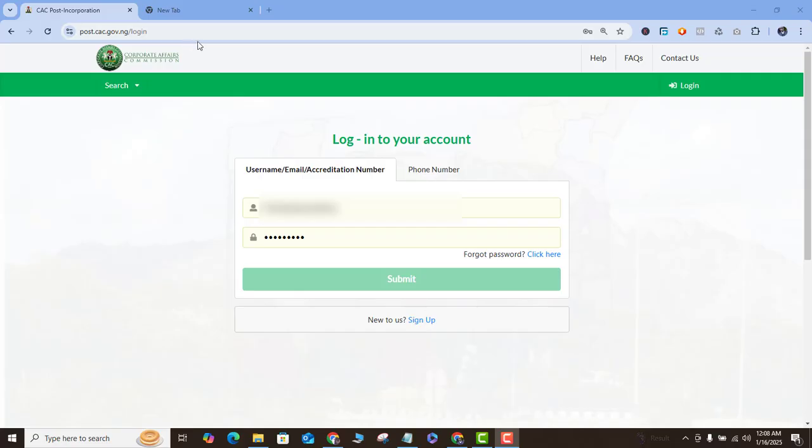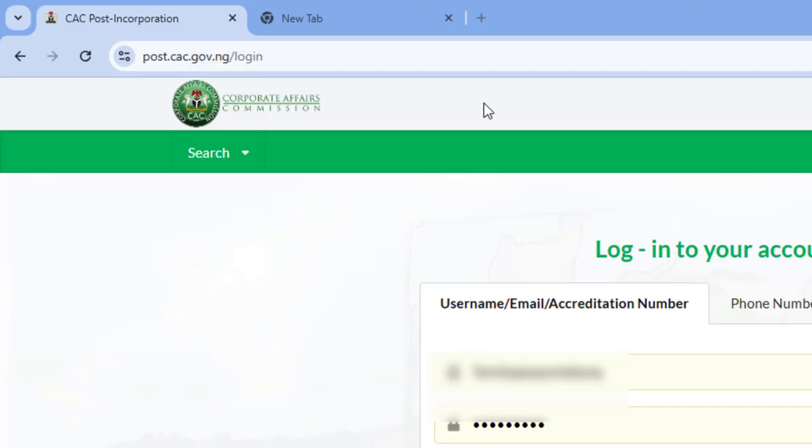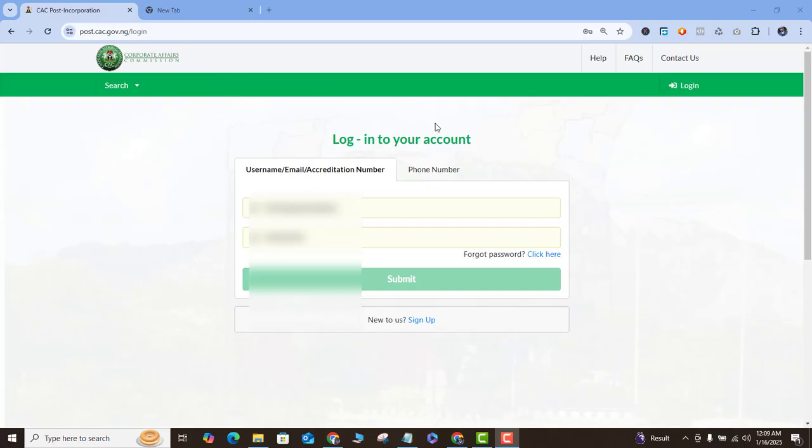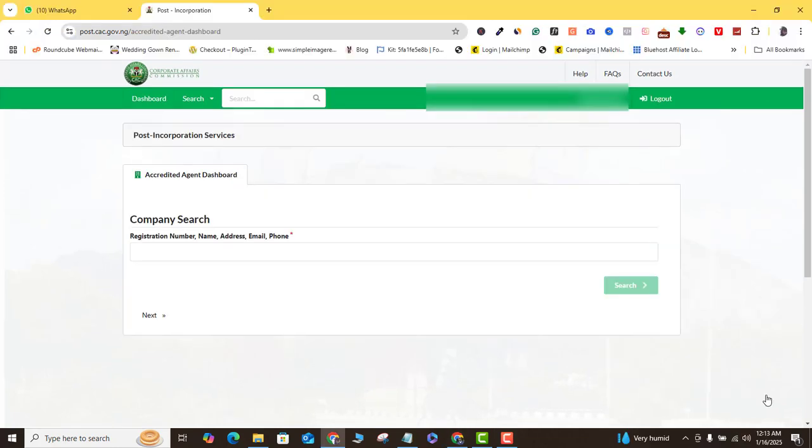All right, the very first thing you want to do is to sign into post.cac.gov.ng, and once you log in to that URL, it's going to bring you up to a page that looks like this, and you want to sign in. So I'll go ahead and sign in, and then it's going to bring you to a page that looks like this. So the next thing you want to do, of course, is to type in the exact name of the incorporated trustee or the NGO that you are trying to file your annual returns for. You can also use the registration number to do your search.